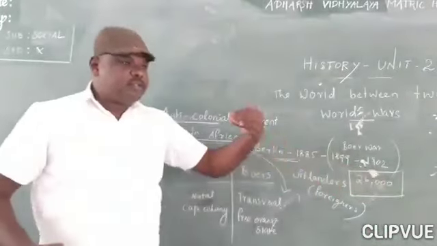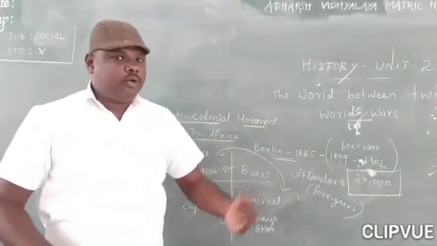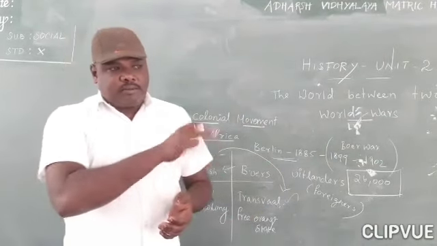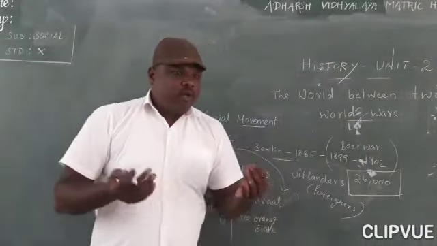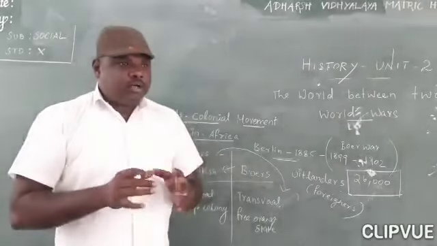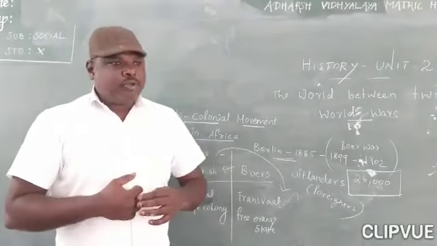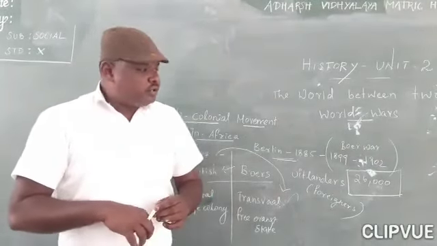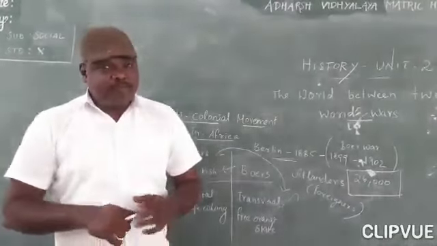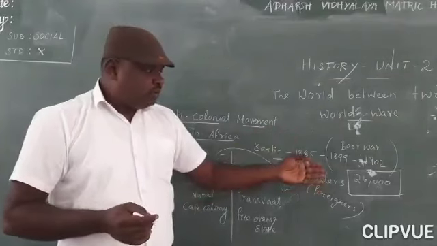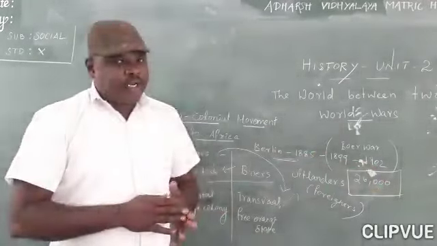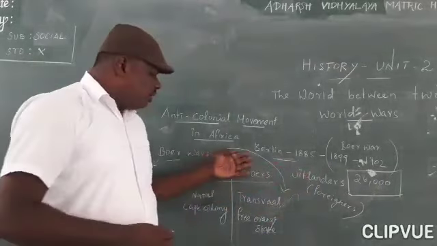The war continued because they followed a war technique called guerrilla warfare. Even in most of the interior parts of many places, they followed their own techniques or tactics of war. It is called guerrilla warfare. So they followed guerrilla warfare, and the Boers were not completely defeated by the British. Can you understand?